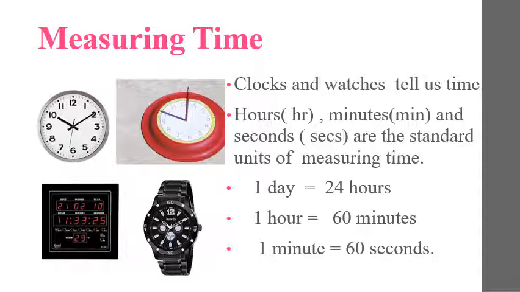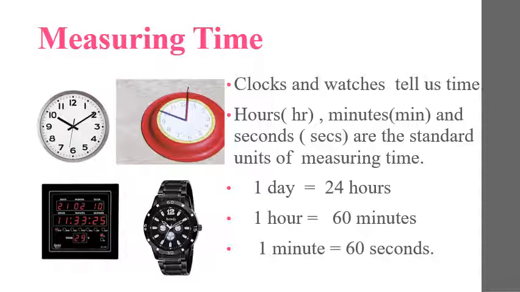So time is a very important parameter in our life, and we need to know the time for many things. So devices like clocks and watches are used to tell us the time.